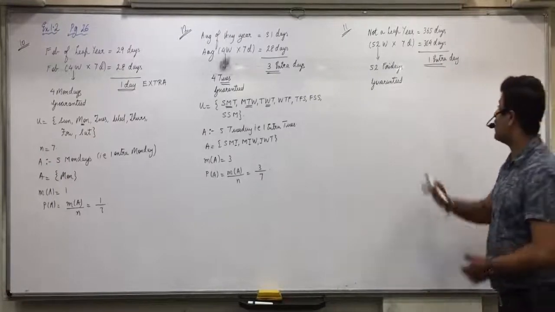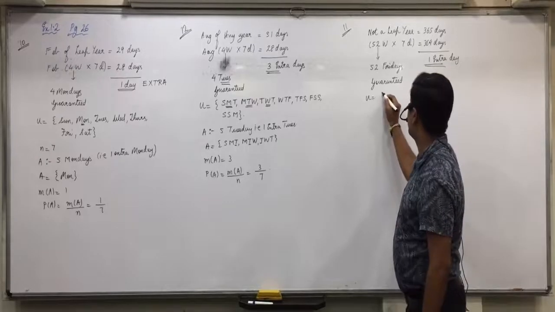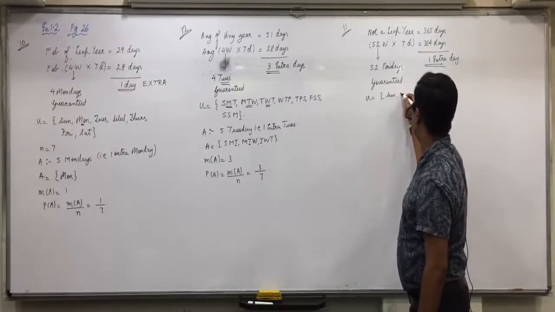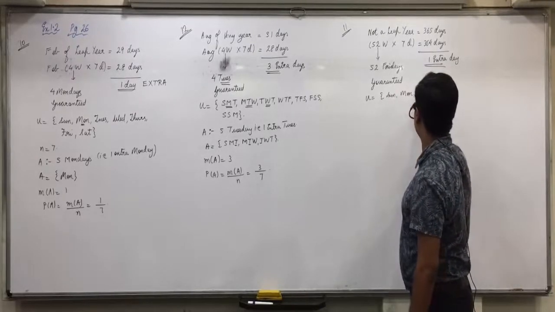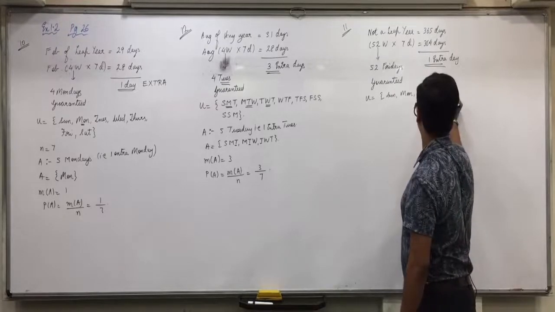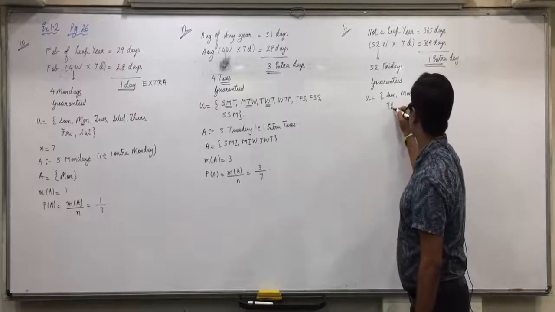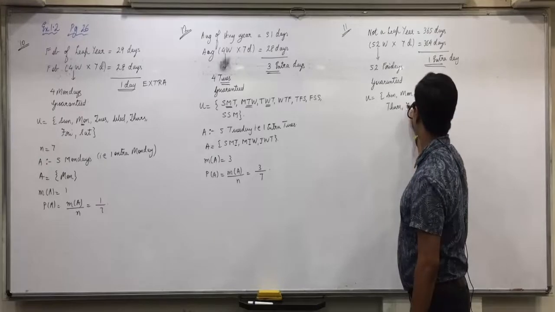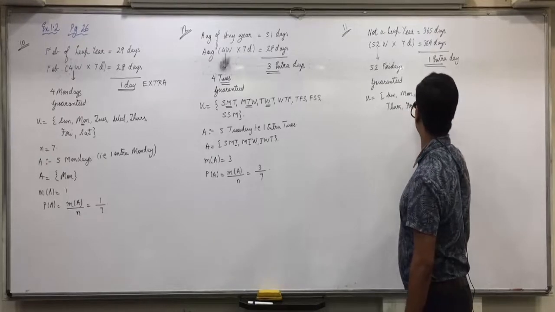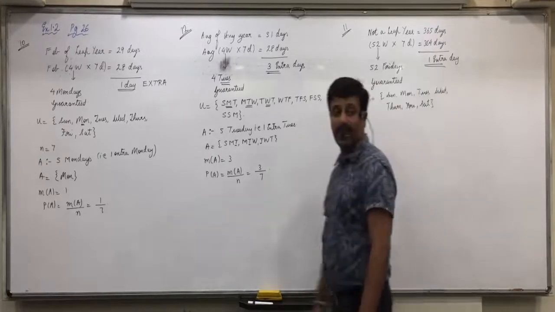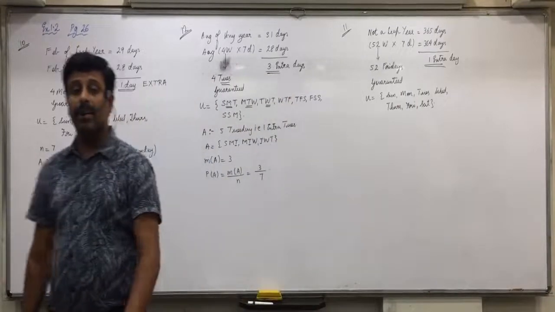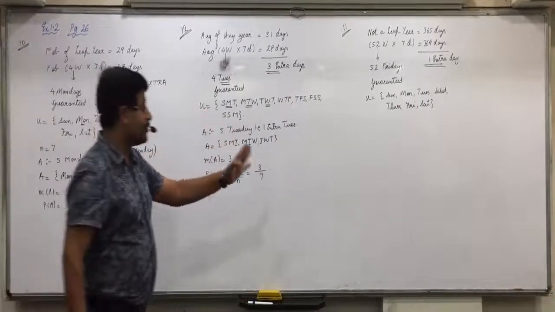So what will be the sample space of this one extra day? Sunday, Monday, Tuesday, Wednesday, Thursday, Friday, Saturday. Are you all clear with this? Anyone having any doubt on it?